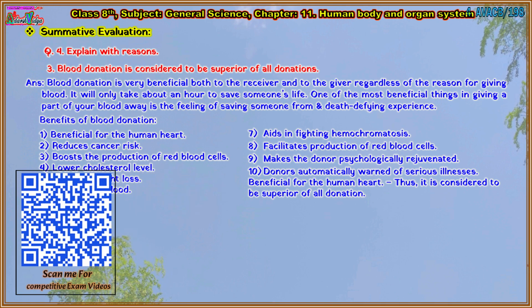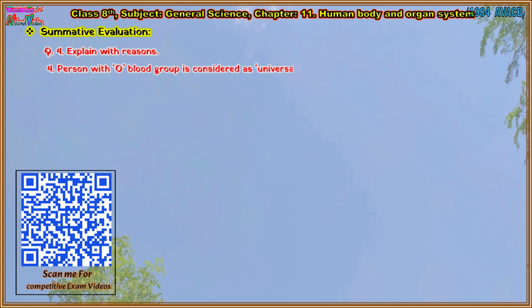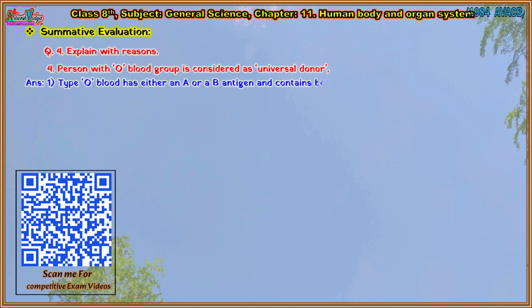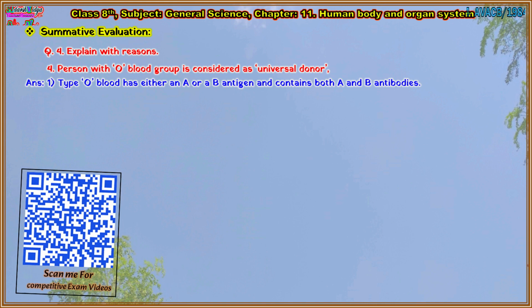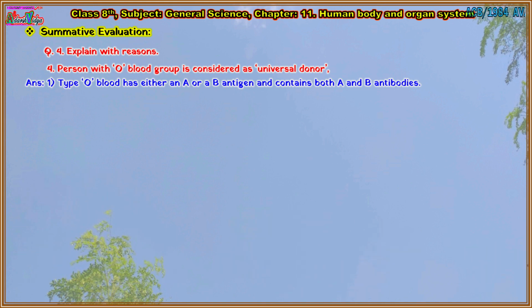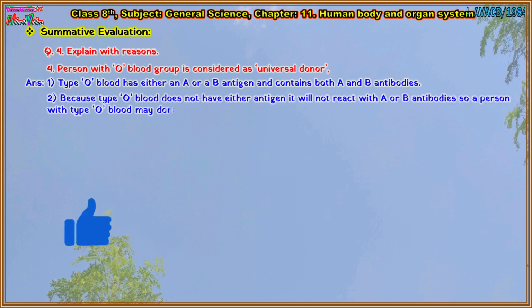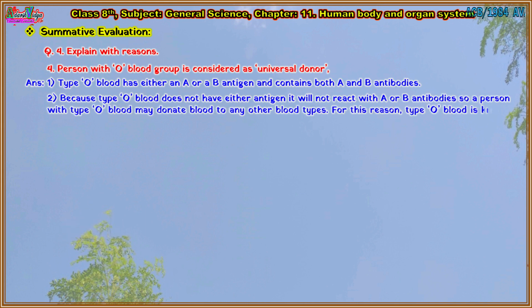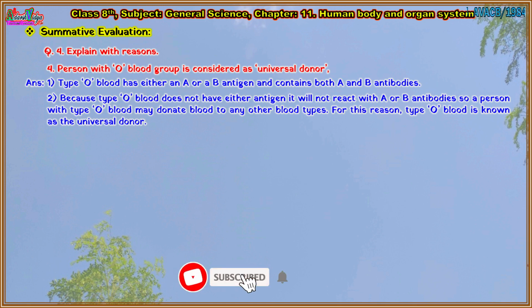Fourth question. Person with O blood group is considered as universal donor. Answer is: 1. Type O blood has neither A nor B antigen and contains both A and B antibodies. 2. Because type O blood does not have either antigen, it will not react with A or B antibodies, so a person with type O blood may donate blood to any other blood types. For this reason, type O blood is known as the universal donor.